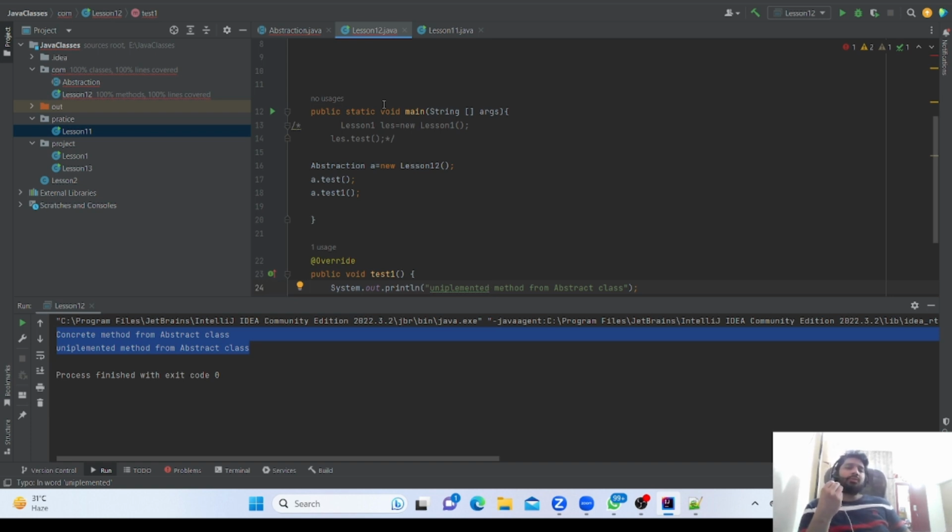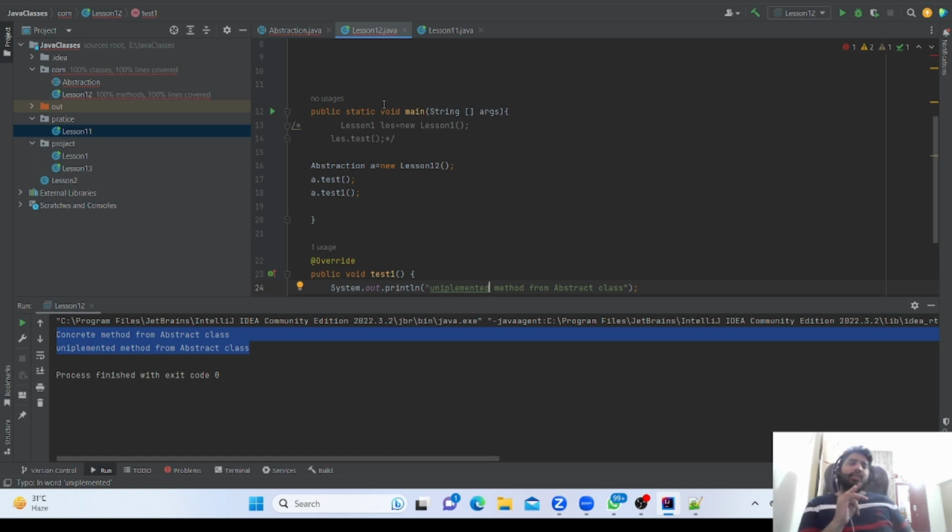Suppose in an application you have to hide the data, and there will be some methods which you want to implement, and some methods which can be changed according to requirement, where according to the child class we want to change the property of that method.